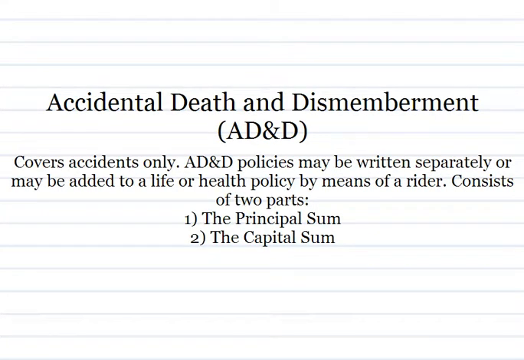Accidental death and dismemberment covers accidents only. AD&D policies may be written separately or may be added to a life or health policy by means of a rider. Consists of 2 parts: 1. The principal sum. 2. The capital sum.